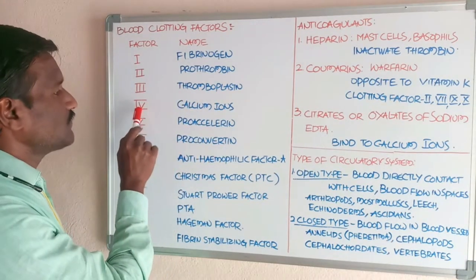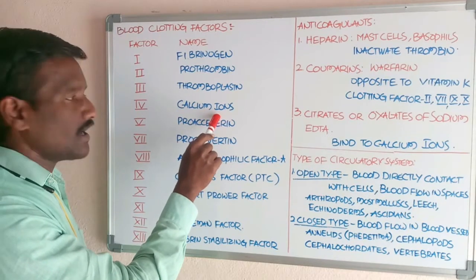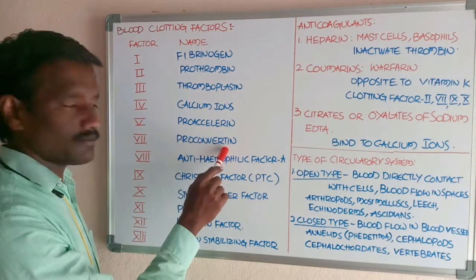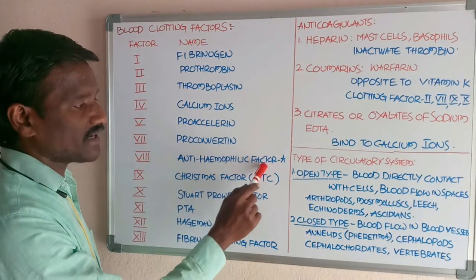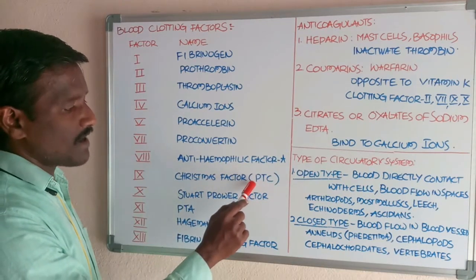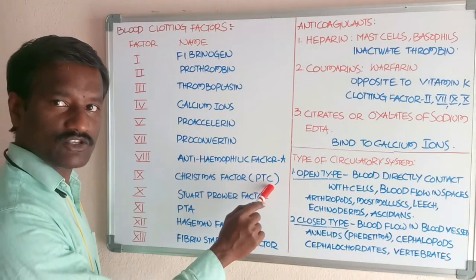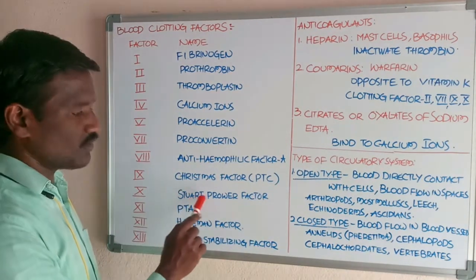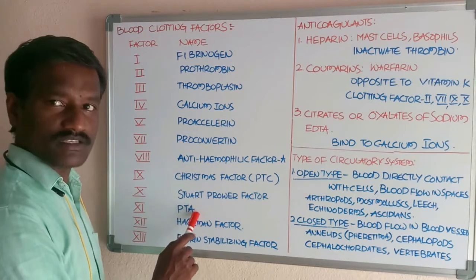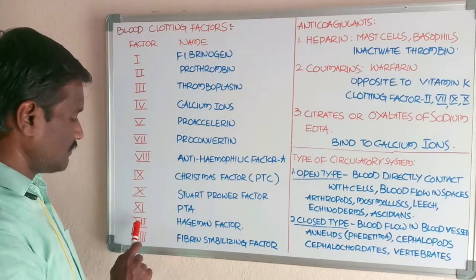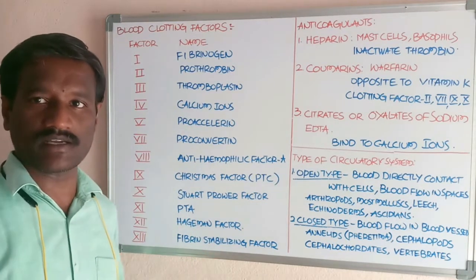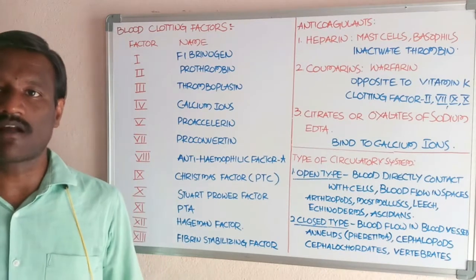Next, the fourth one is calcium ions, and the fifth one is proaccelerin. Next, the seventh one is proconvertin, and the eighth one is anti-hemophilic factor A. Students, next the ninth one is Christmas factor, also called plasma thromboplastin component. Next, the 10th one is Stuart-Prower factor. Next, the 11th one is plasma thromboplastin antecedent. Next, the 12th one is Hageman factor, and the 13th one is the fibrin stabilizing factor. These are the different types of blood clotting factors.